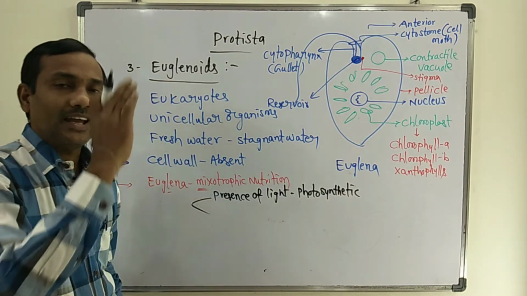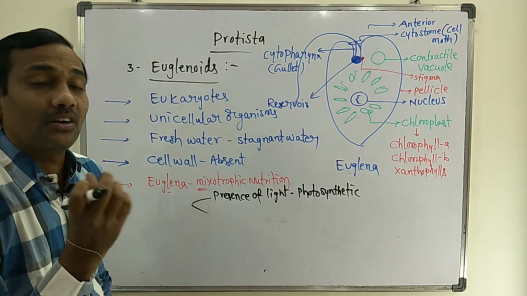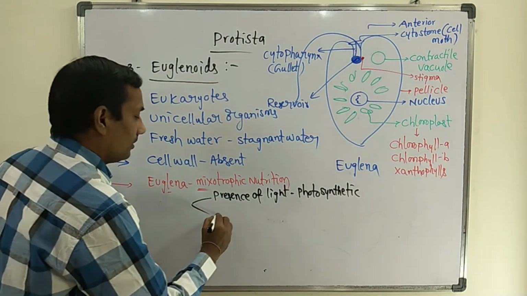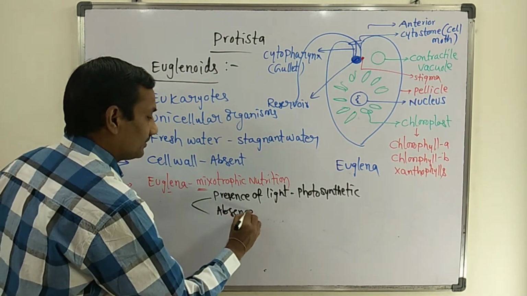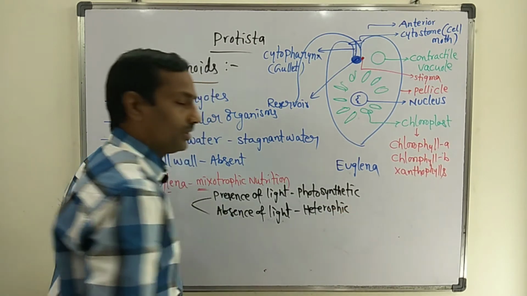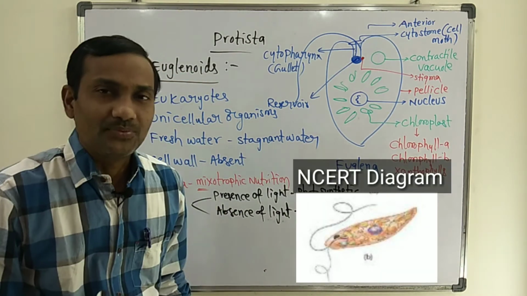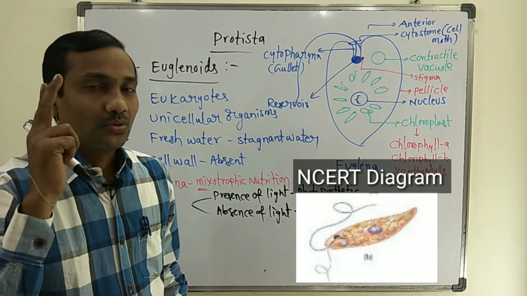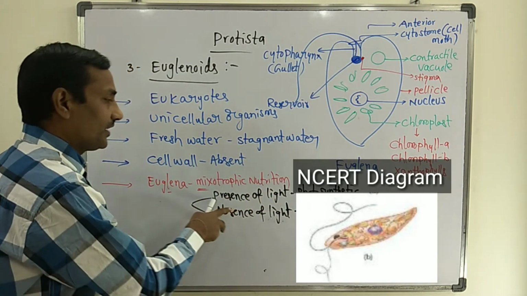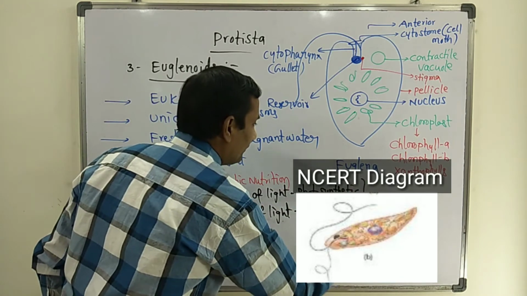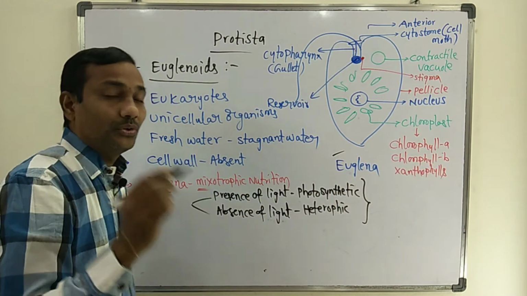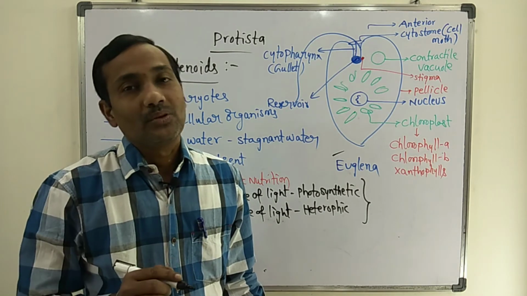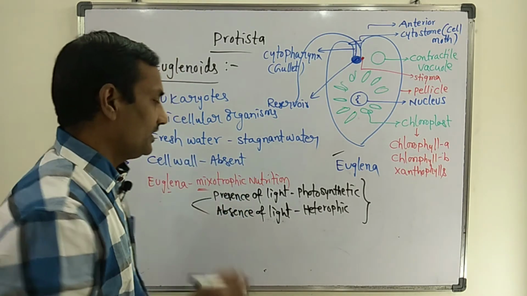But whenever light is not available to the organism, in the absence of light, it exhibits heterotrophic nutrition. Two types of nutrition can be seen in one single organism. So Euglena is the best example for mixotrophic nutrition.